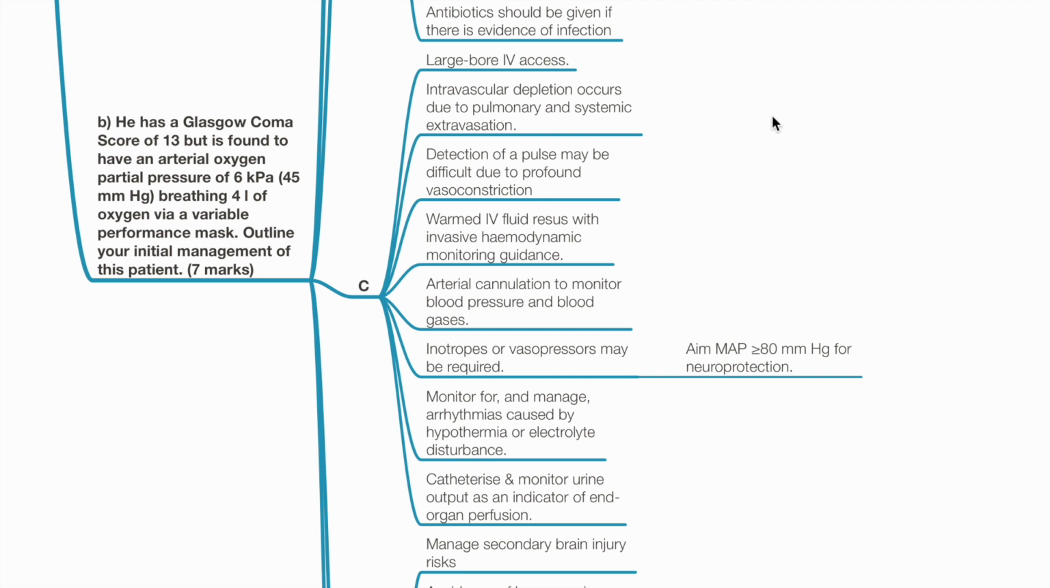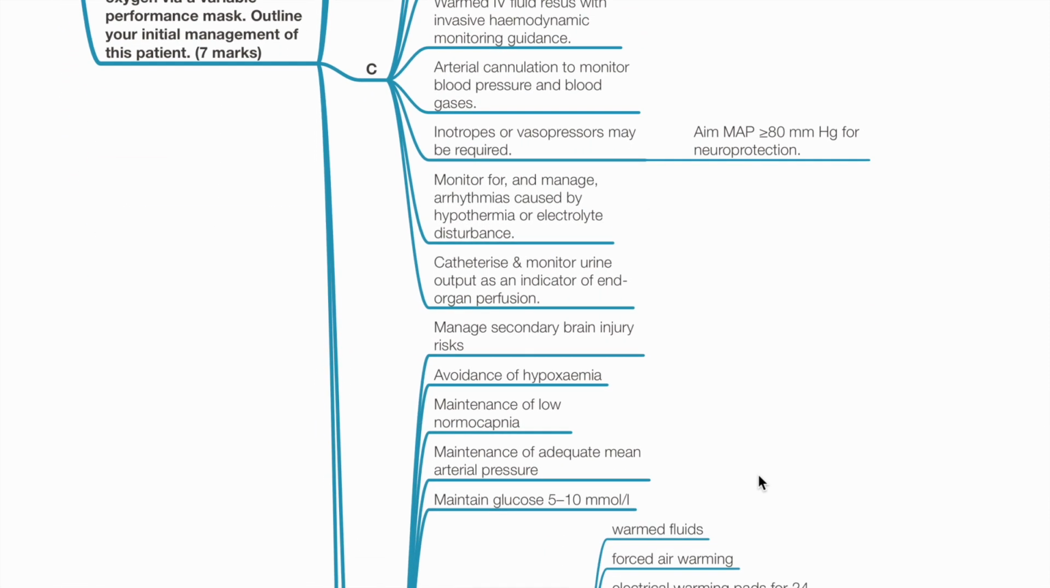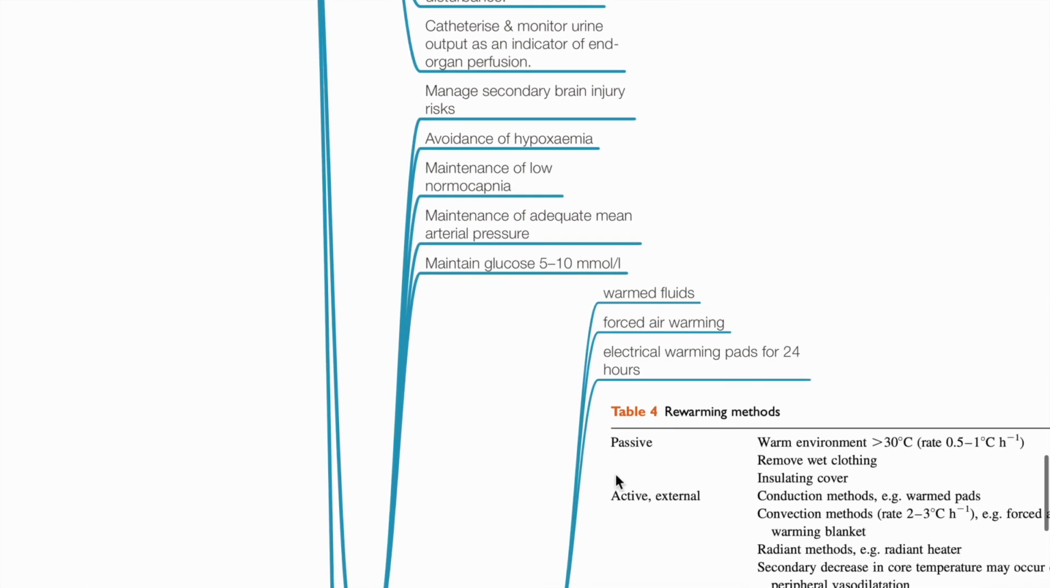Detection of a pulse may be difficult due to profound vasoconstriction. Arterial cannulation to monitor blood pressure and blood gases. Inotropes or vasopressors may be required. Target MAP of 80 mmHg or above for neuroprotection. Monitor for and manage arrhythmias caused by hypothermia and electrolyte disturbances. Catheterize and monitor urine output as an indicator of end organ perfusion.